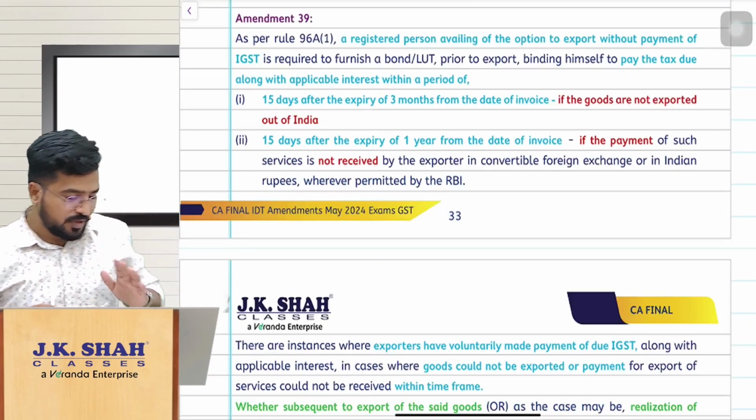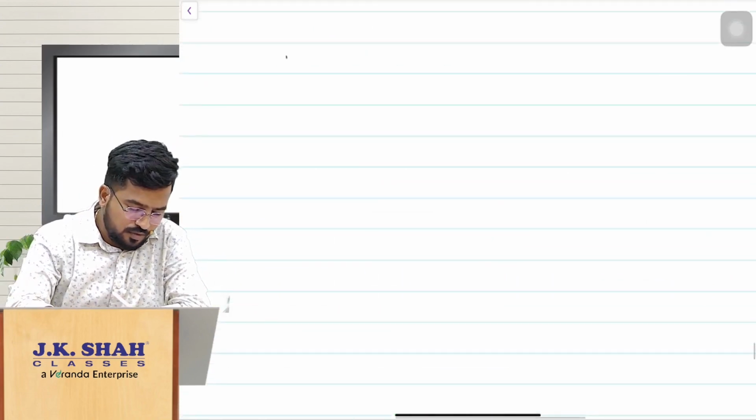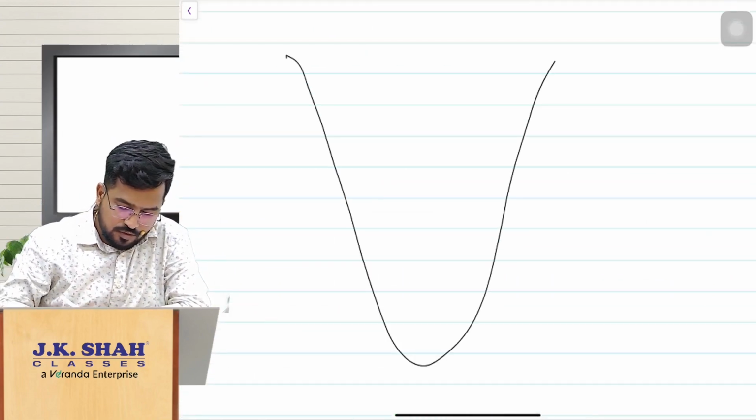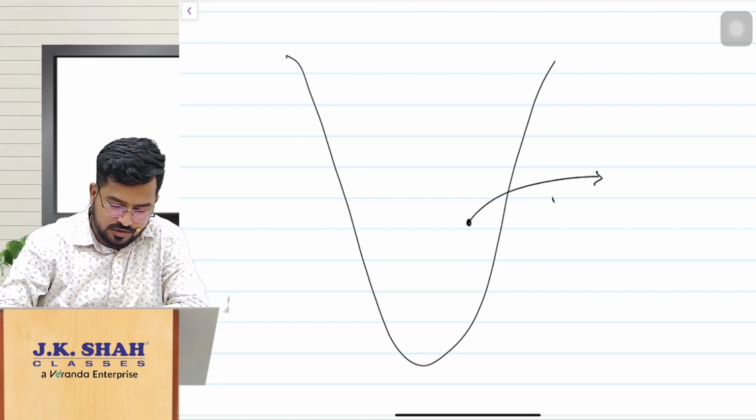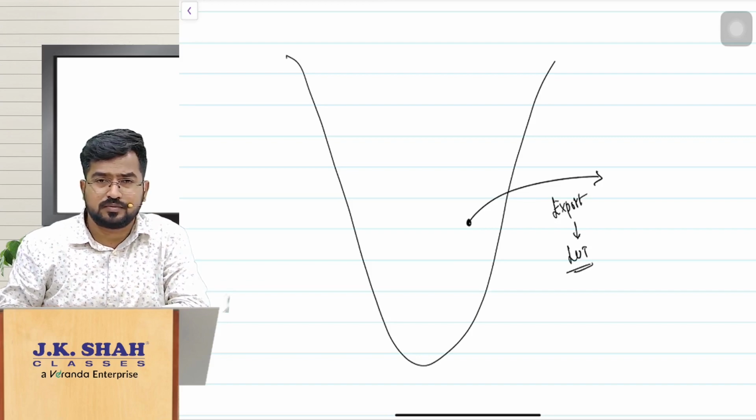So next, amendment number 39. See, what is this all about? Normally, when we are exporting goods or services, you export them under LUT without payment of tax.